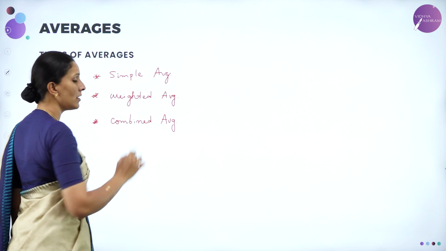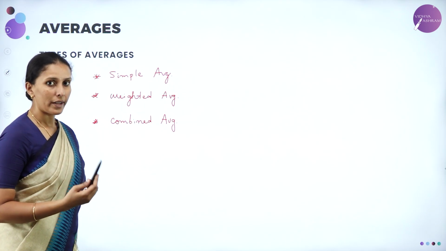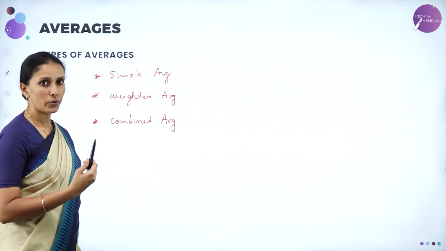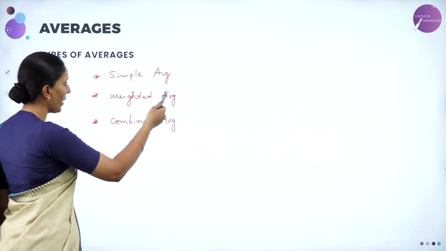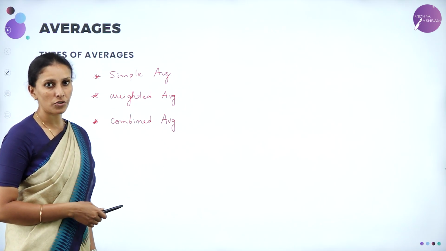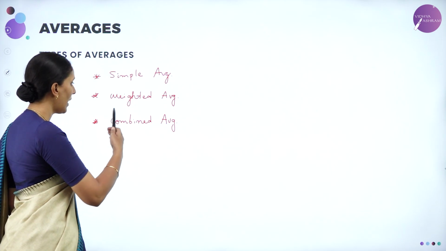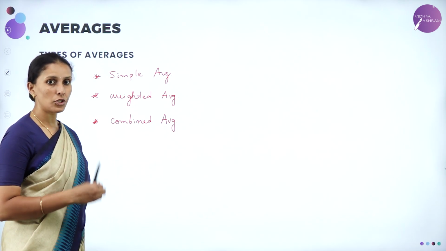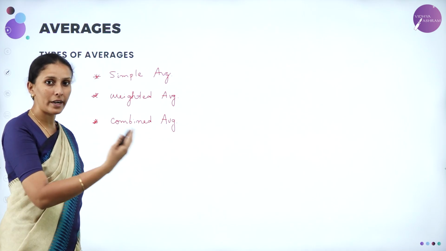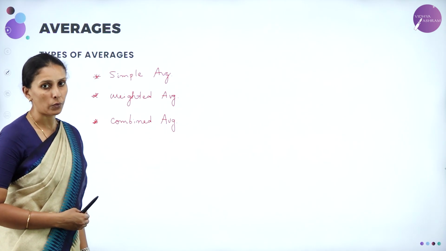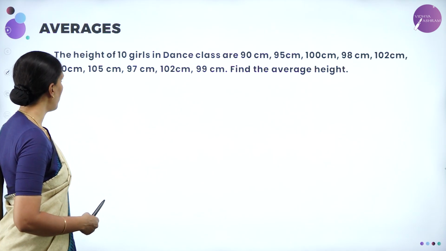So here it's a simple calculation, for example, the scores which students take in their examination. Weighted average is like the cost of books where all the books have different cost values, and combined average is an average where different averages are already assigned to certain groups. Next, we'll take a problem here.